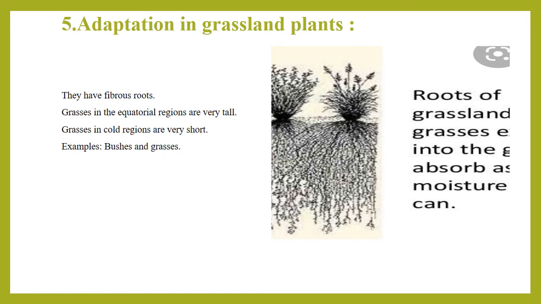In cold regions, as sunlight is very less, these grasses do not grow very tall, they remain short. But compared to the cold region, the equatorial region plants grow taller because they have ample sunlight and all the atmospheric conditions are favorable for them. So because of that, the equatorial regions grow very tall.